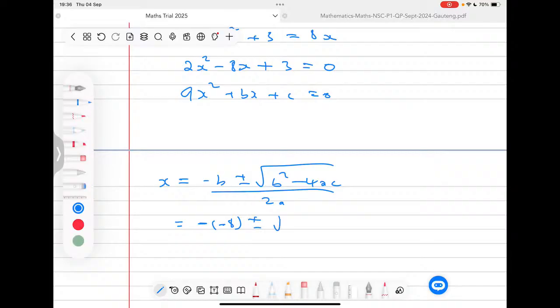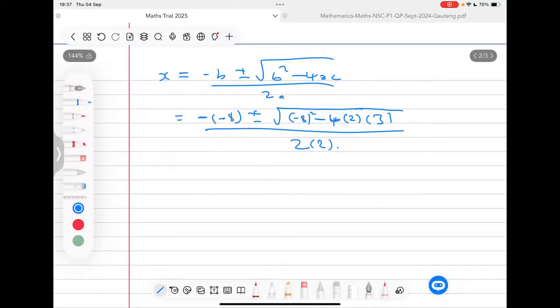I will have a plus or minus here, and my b here we're saying is a negative 8, and then it's squared here. Then we have a negative 4, and then we have the a here. Now our a is a 2, so I'm going to put a 2 here, and we multiply that by c. Our c here is a constant, it's a positive 3, and we are going to have 2 times the a, which we said is a 2.